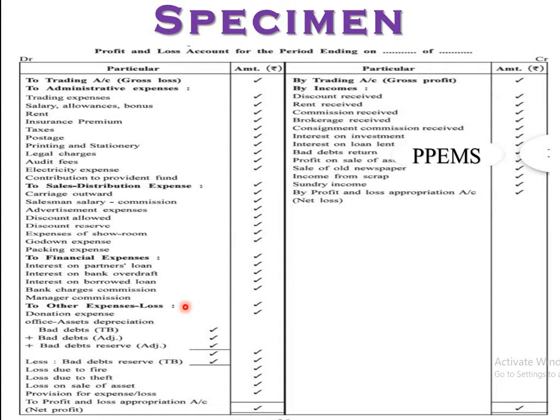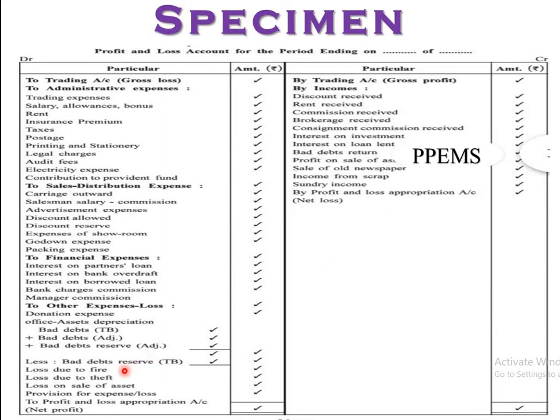Donation expenses directly, bad debts, this is the important thing. Bad debts in the TB, that is the trial balance, plus bad debts adjustments. So it is through the adjustment, we'll discuss, and this is coming through the balance sheet directly, you are not able to write it down. Two, BDR, that is bad debt reserve adjustment, it is also calculated on the basis of the data in the balance sheet, and then whatever the total is there, minus less bad debt reserve that will be there in the trial balance. Sometimes this particular amount will be in the minus, so there is no need to write it down here, you have to write it down here, right? We will discuss this one.